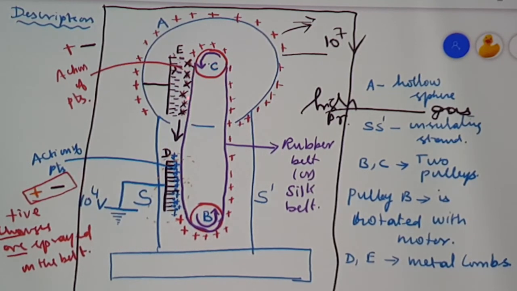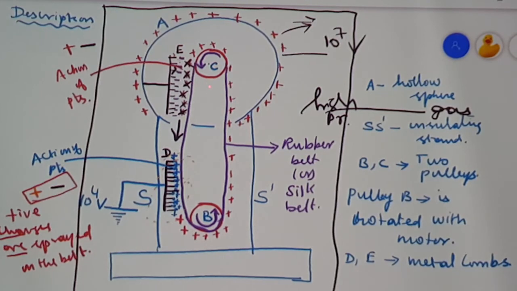Again the process goes on repeating as long as the belt is revolving between B and C. So whenever it carries a charge, the charges are transferred to the metallic sphere, and more charge is distributed over its surface till it reaches a very high, limiting value in the order of 10 to the power of 7 volt. If the sphere exceeds its limit, then the charges in the sphere also start to leak out by the phenomenon of action of points.